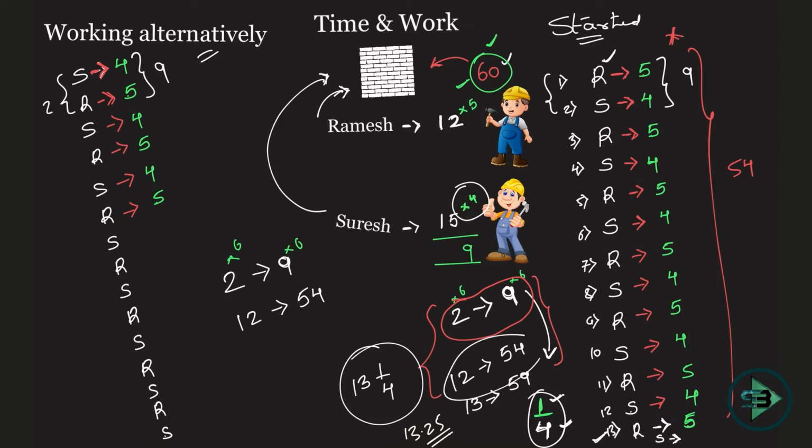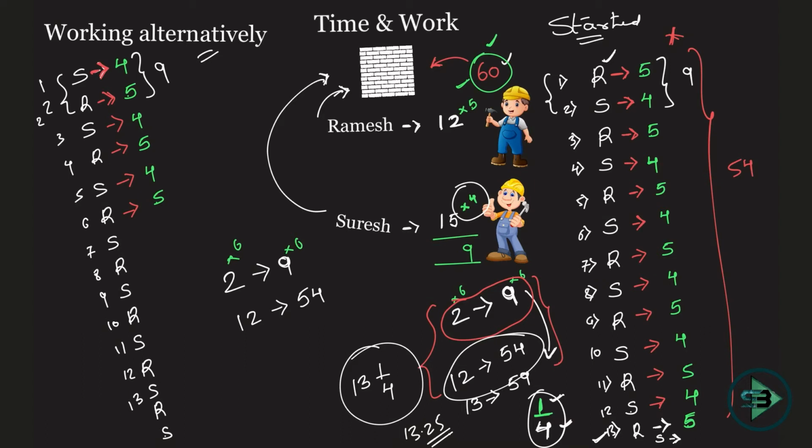But now on the 13th day, who is working? Now just check it out. Not supposed to write, but it's a logic. 6, 7, 8, 9, 10, 11, 12, 13. Obviously it is Suresh, because Suresh started this, right? So Suresh will be working on the 13th day.